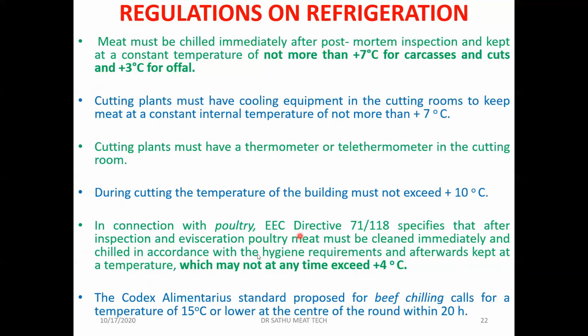In connection with poultry, the carcass temperature at any time should not exceed 4 degrees centigrade. The 4 degrees centigrade should be attained within 4 hours of slaughter. For chilled chicken, the temperature of the carcasses should never be more than 4 degrees centigrade. The Codex Alimentarius standards proposed for beef chilling call for a temperature of 15 degrees centigrade or lower at the center of the round, meaning the leg region, within 20 hours.